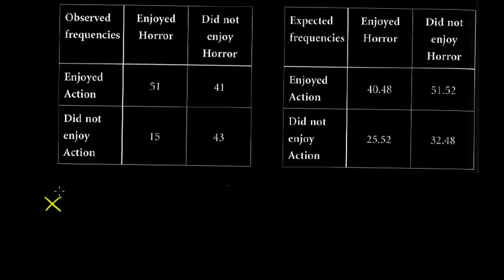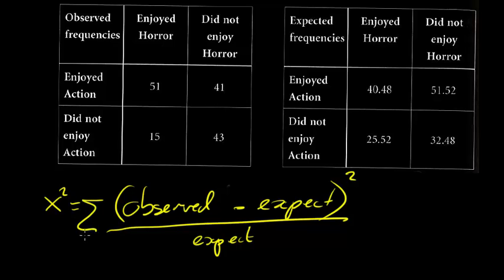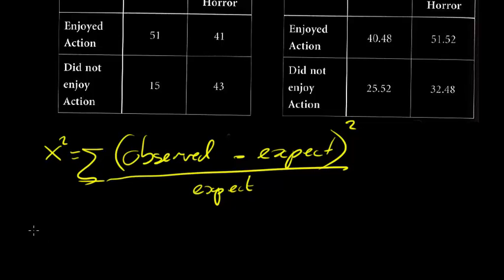So to do the chi-squared test, what I'm going to need is my value of x squared, which is going to be my observed frequencies, so the values I observed, minus the expected frequencies, so the values I expect, squared over the values I expect. Now obviously I should really put observed frequencies and expected frequencies, but I'm going to run out of space otherwise. Now I've got 4 numbers there, so I'm going to sum total them up at the end to give me a little value. So let's actually do this one at a time.